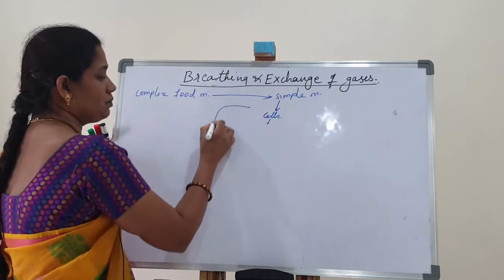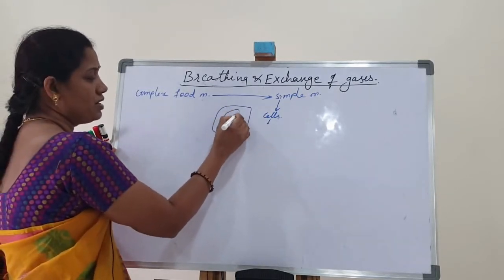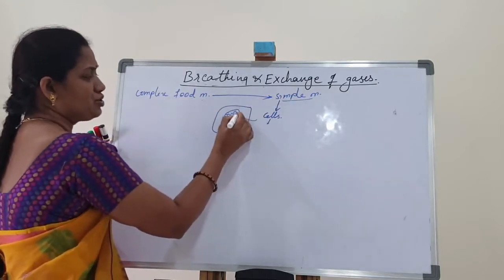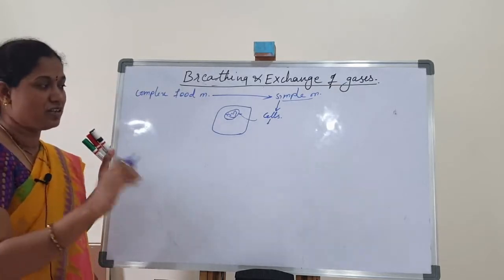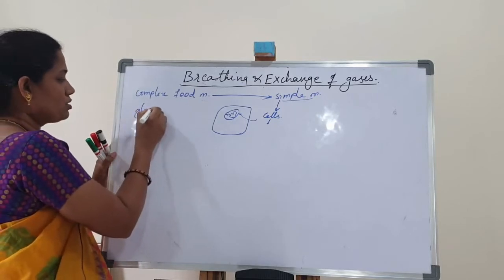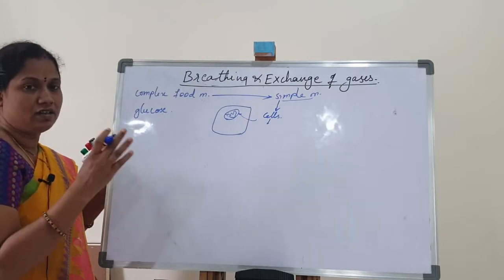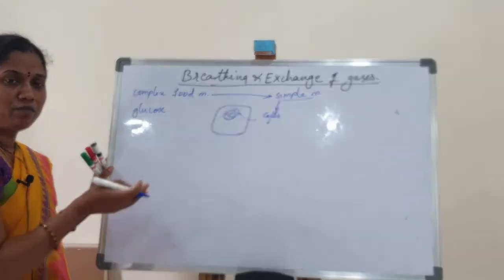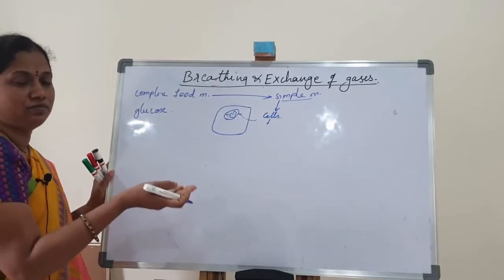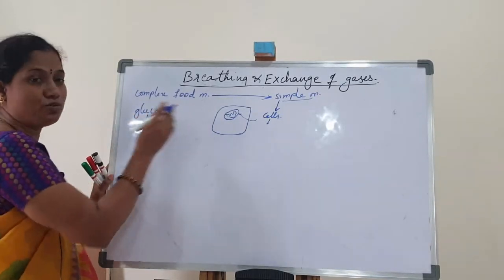In the cells, for example, this is the cell. In the cell, mitochondria are present. So these simple food materials reach the mitochondria. For example, glucose is the simple molecule of food materials. Carbohydrates are converted into glucose, proteins are broken down into amino acids, and lipids are digested into fatty acids. These simple molecules reach the mitochondria.